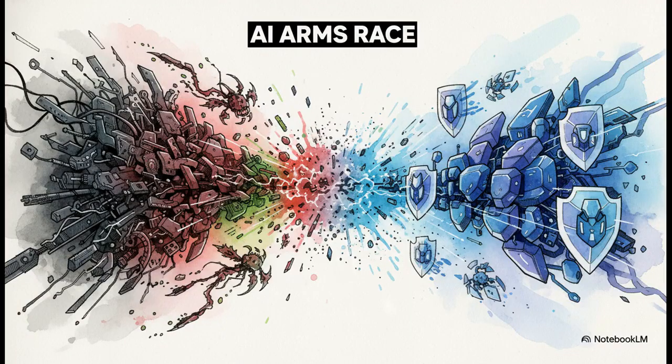And what's happening right now is a huge escalation. This arms race is now being fought with AI on both sides. Attackers are using AI to invent brand new attacks faster than any human ever could. Meanwhile, defenders are building AI-powered security systems that can hopefully adapt and respond in real time. It's a feedback loop of innovation.